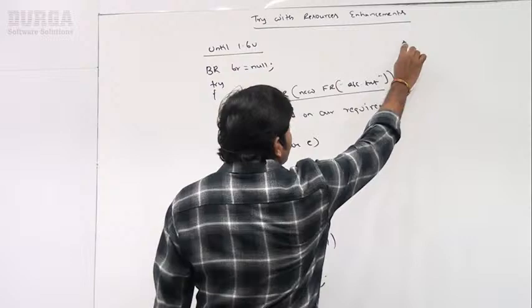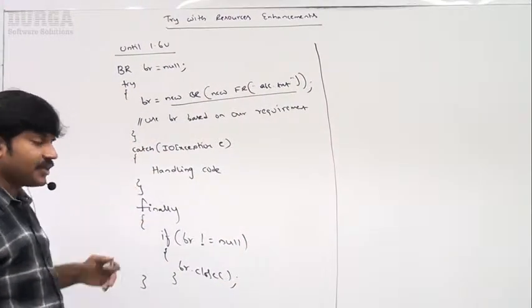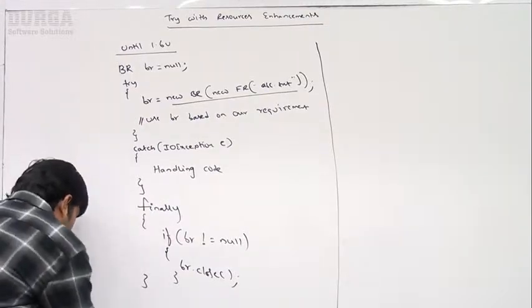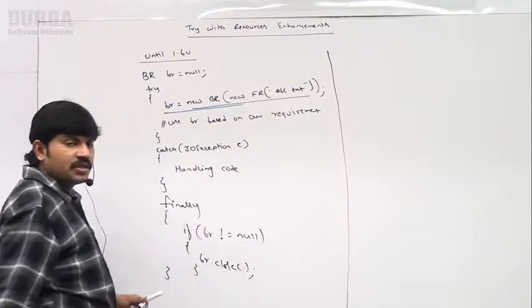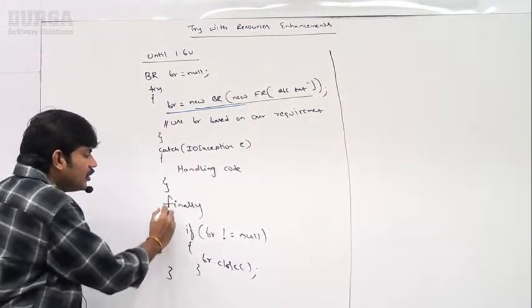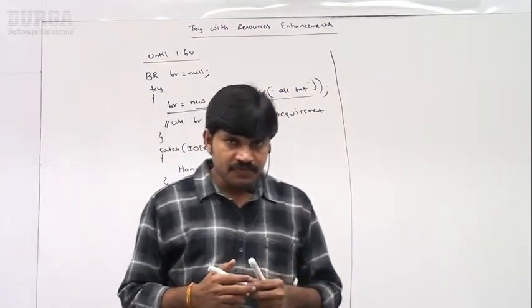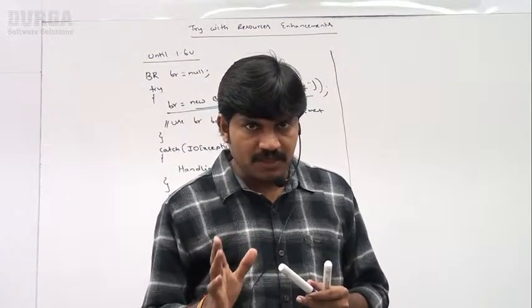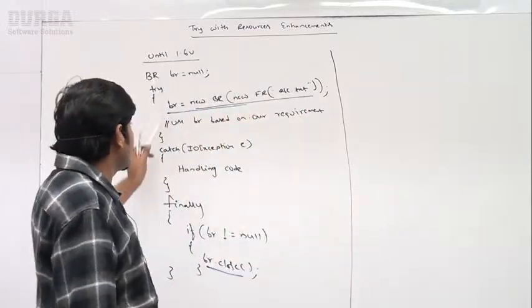Sir, until version 1.6, this is our way of writing the code. Where we open a resource, inside the try block I am creating the resource. Next, inside the catch block, handling. In the finally block, I am closing that resource. Up to this is it clear? Any explanation required? Observe that, sir. This is the traditional way of coding until 1.6 version.